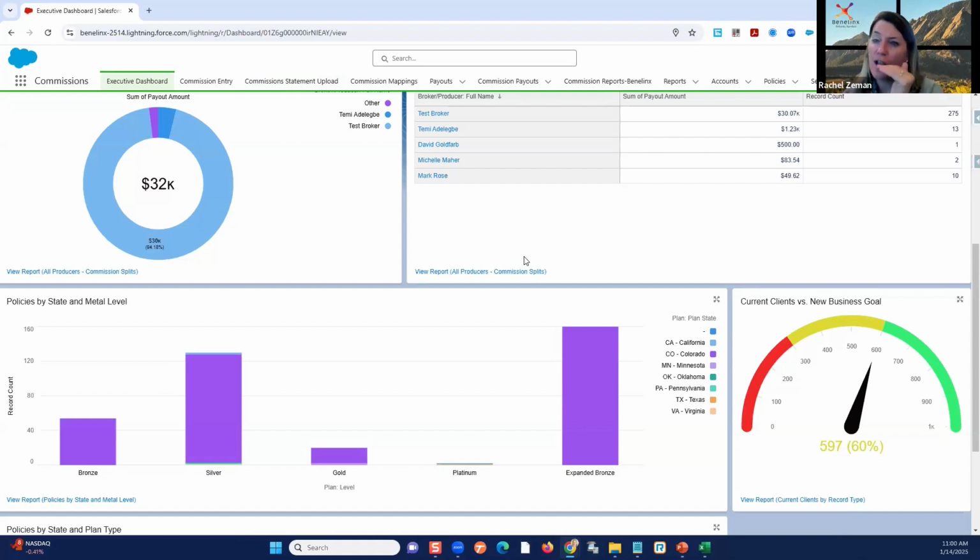Missing commissions. How do we track closer our estimated versus actualized? Are we getting paid what we're supposed to be getting paid from the carriers, right? And then visibility, where are we at? How are we getting paid from whom? Who's our number one carriers? Who's our number one producers, right?